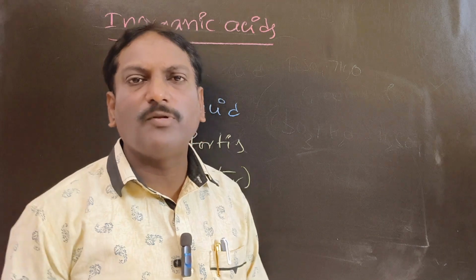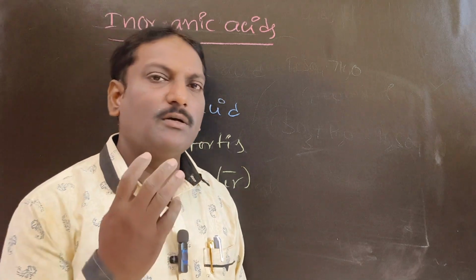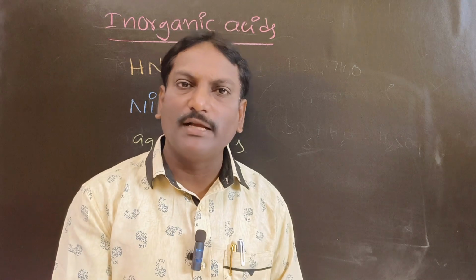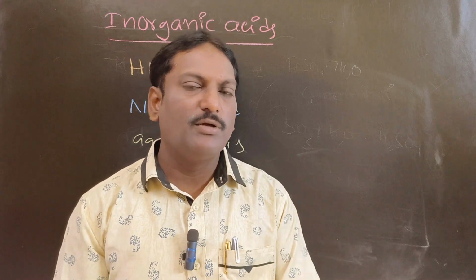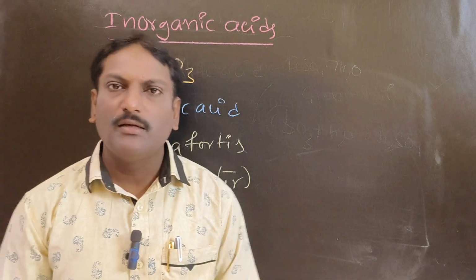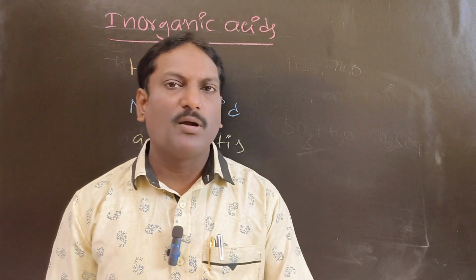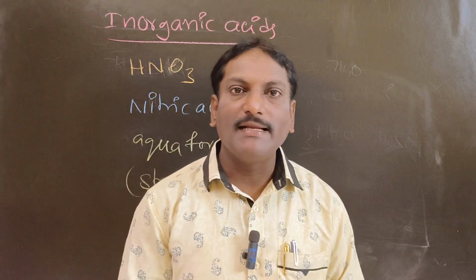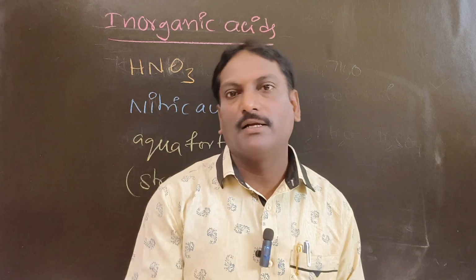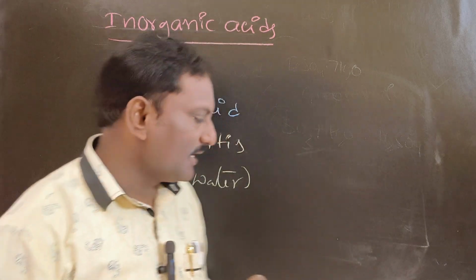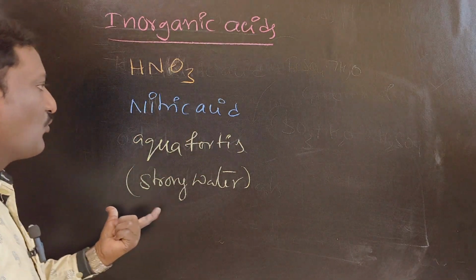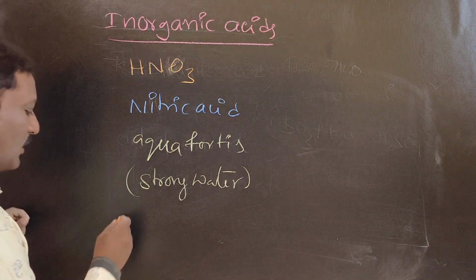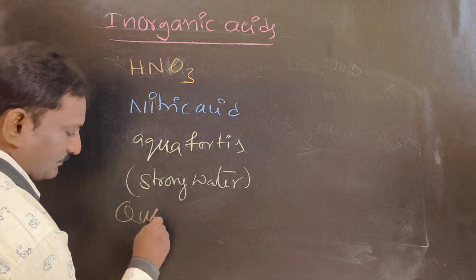Some metals are insoluble in acids. Those metals are located below hydrogen, so they won't react with acids. Examples: copper, mercury, silver, gold, platinum. But nitric acid is able to dissolve silver, so it is considered aqua fortis or strong water. It is also called queen of chemicals.